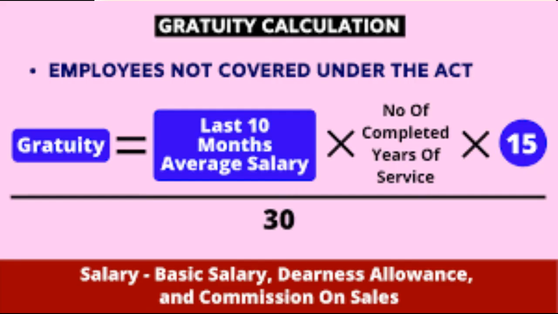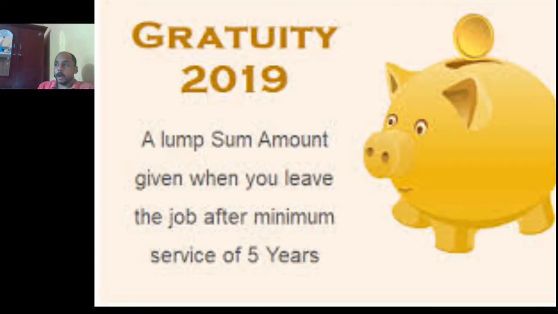How to find the first amount, half a month's salary for completed years of service? You need to find half a month's salary first. The salary divided by 2 gives you half a month's salary. And salary for this purpose is basic salary plus DA if it is in terms of employment, plus a fixed percentage of commission. If the DA is not in terms of employment, you cannot take it; only DA in terms of employment can be taken. The basic salary is the average salary of the 10 months just preceding the retirement month.